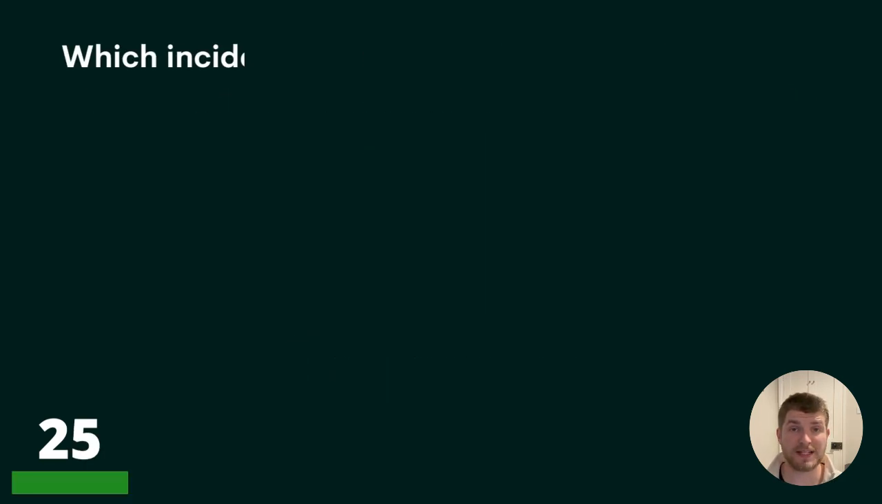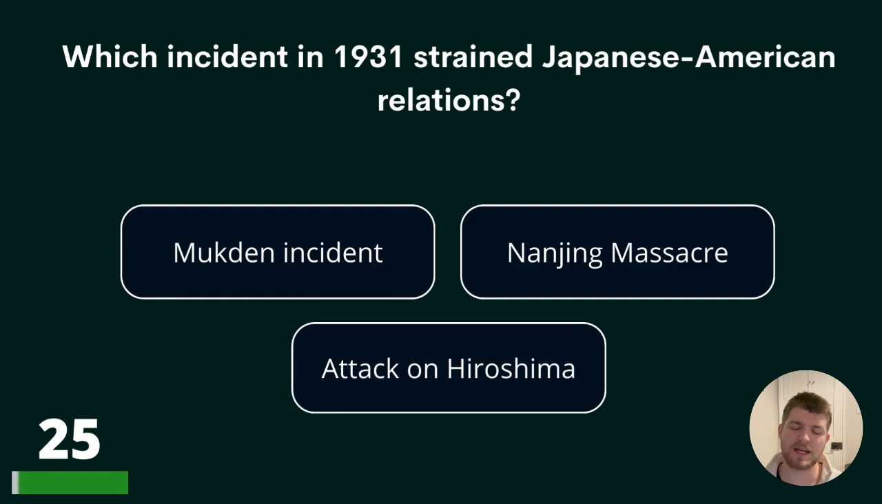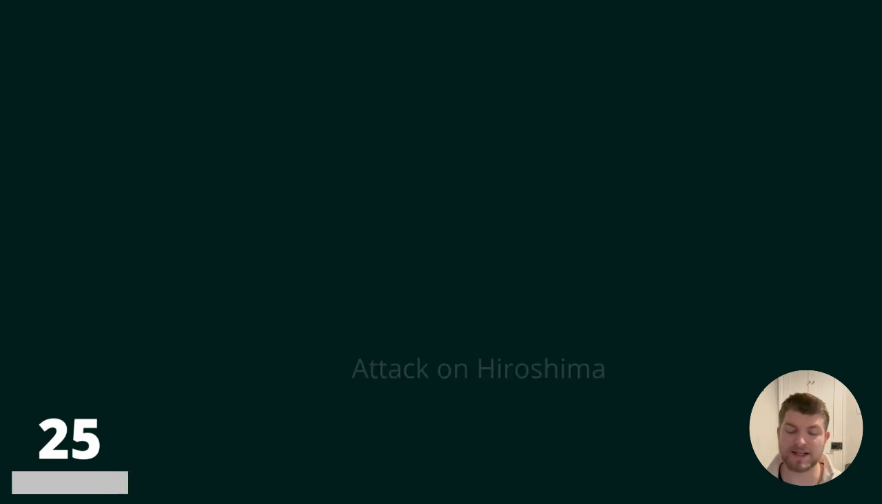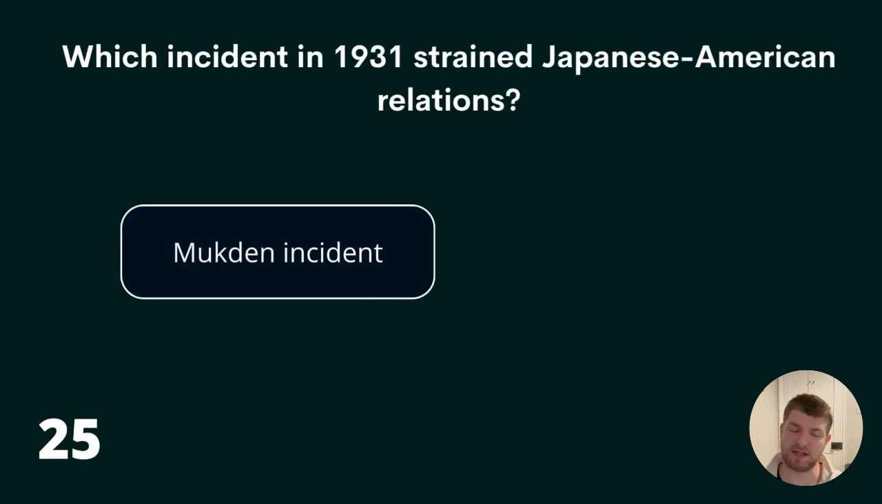And here's question 25. Which incident in 1931 strained Japanese-American relations? Mukden Incident, Nanjing Massacre, or attack on Hiroshima? The correct answer is Mukden Incident, and we are a quarter of the way through this quiz.